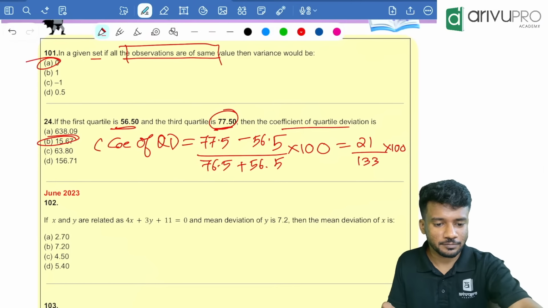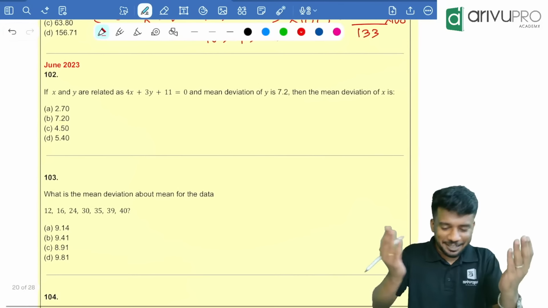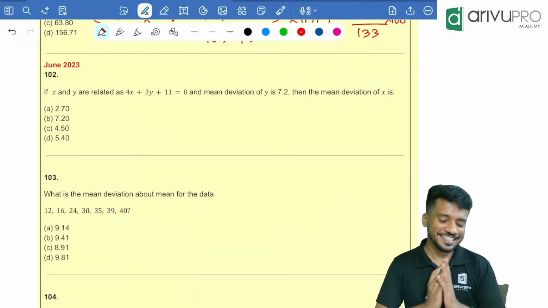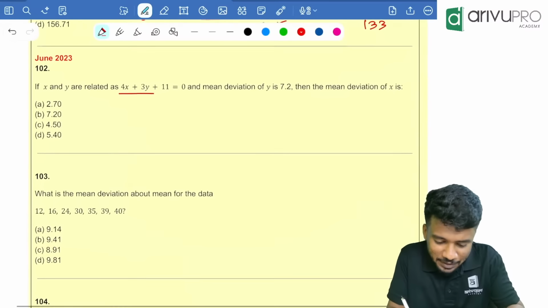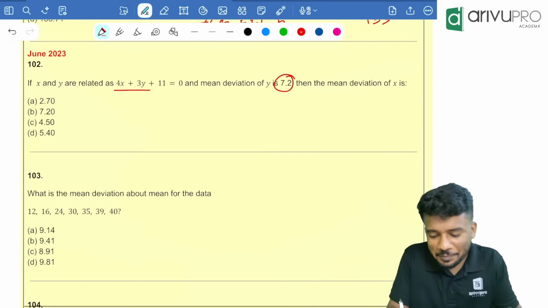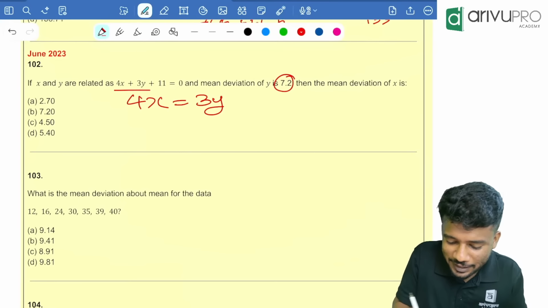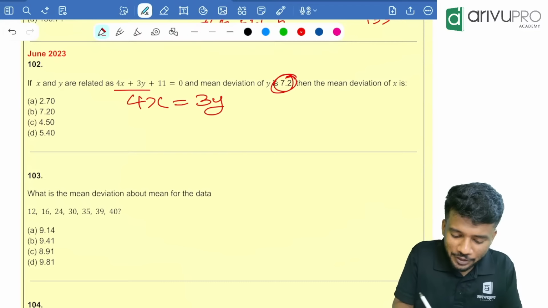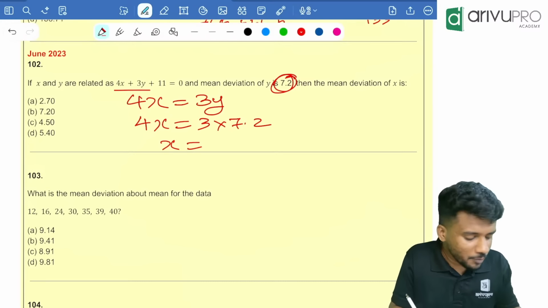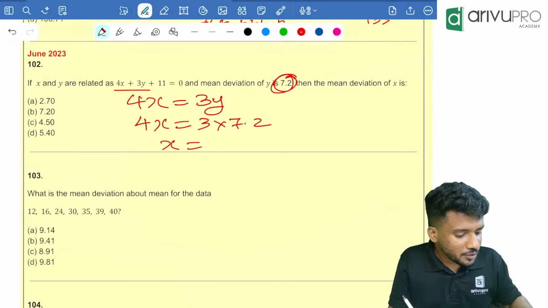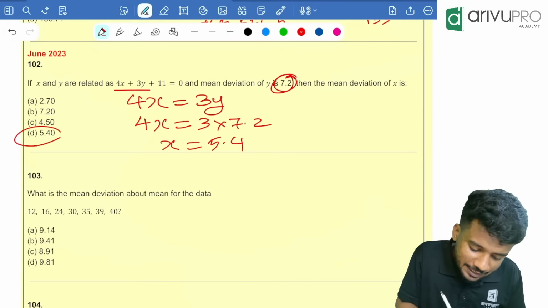Next one, June 2023, people. Now we are going for the syllabus stage part. If x and y are related as 4x plus 3y plus 11 is equal to 0, and the mean deviation of y is 7.2, the mean deviation of x is how much, people? You will directly write 4x is equal to 3y. Instead of y, you will put 7.2. That means 4x is equal to 3 into 7.2. From there, x is equal to 3 into 7.2 divided by 4, which is equal to 5.4. Option D is your answer.